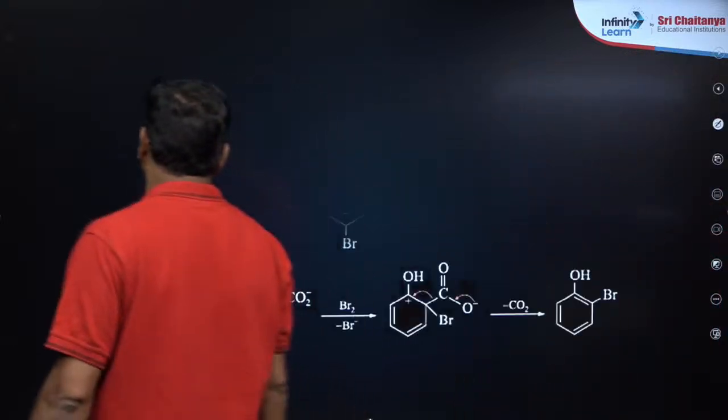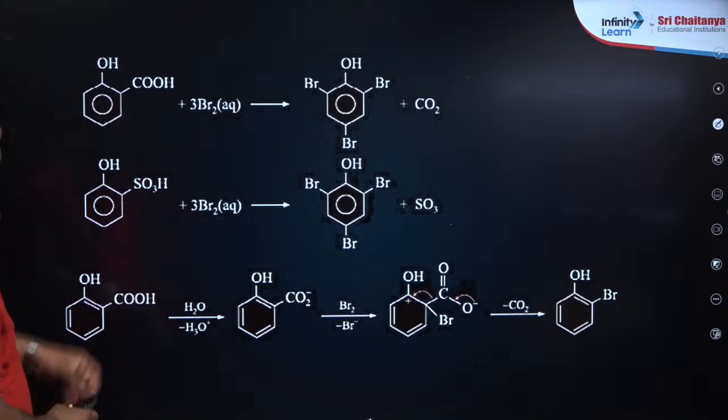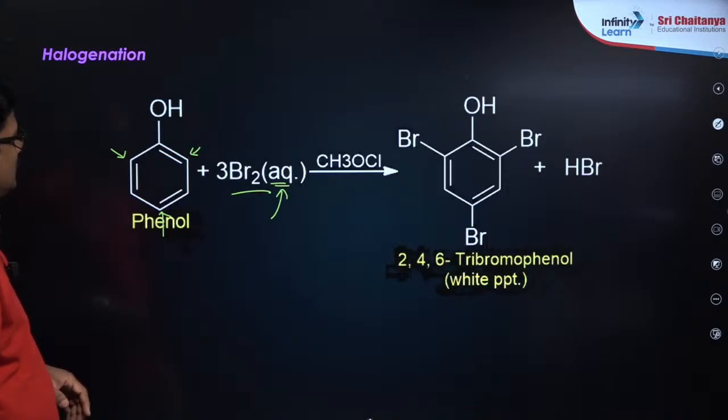Now I just want to say, when you see bromine, this is very important.